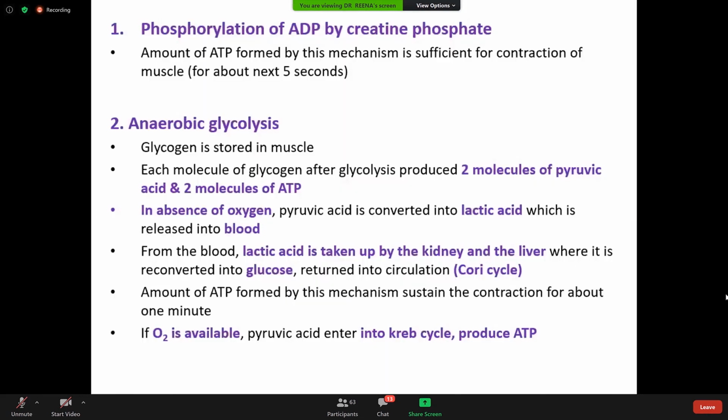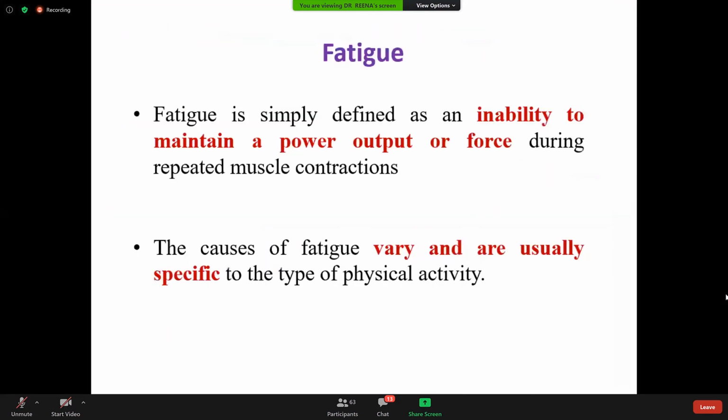So this is again the explanation. Then when we keep on doing the work, fatigue develops. Fatigue is the inability to maintain power output or force of contraction during repeated muscle contraction, and the causes of fatigue are usually specific to the type of physical activity. Can you think why fatigue can occur when the muscles are repeatedly contracting? Can you think of one reason?